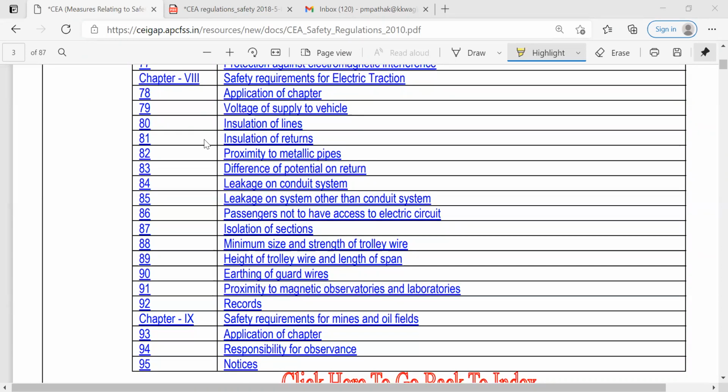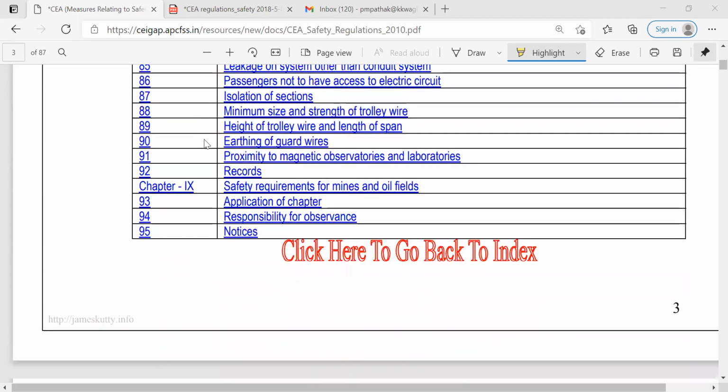So all these things are covered under rules 78 to 92 under the safety requirements for electric traction.